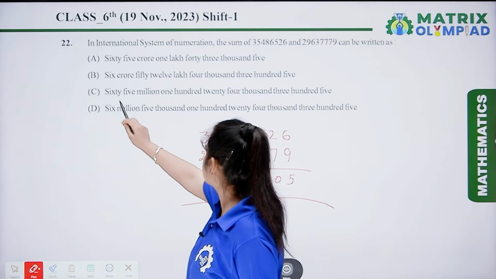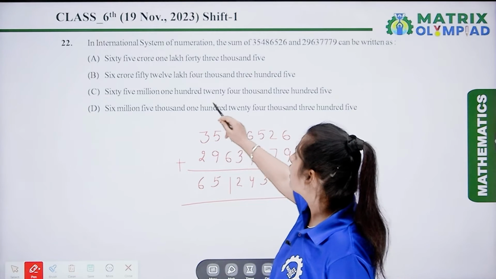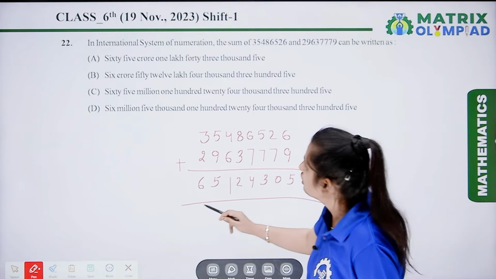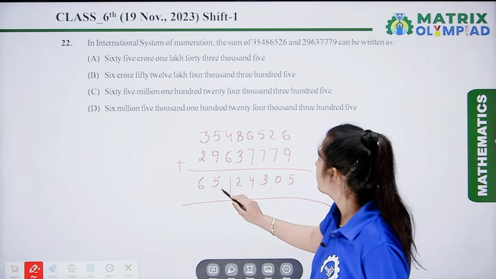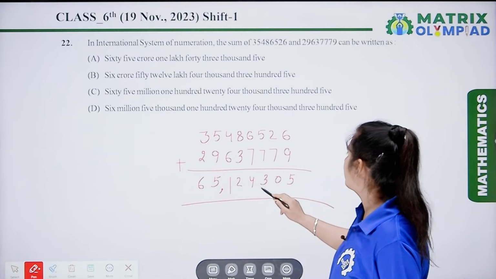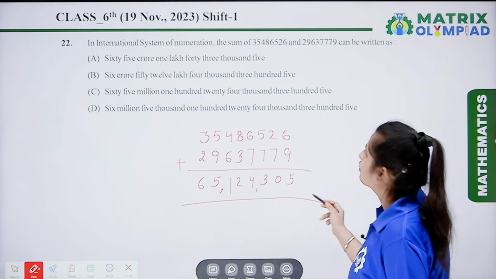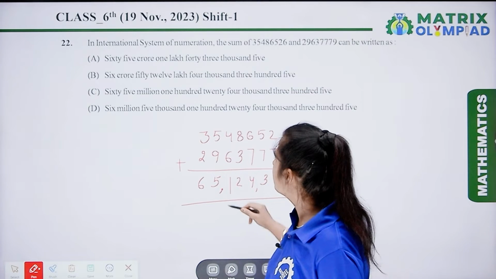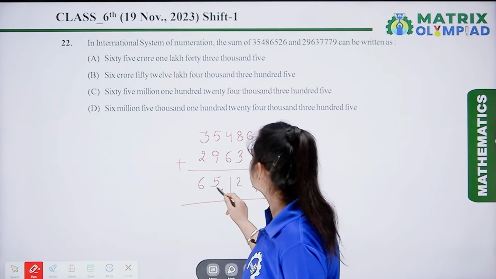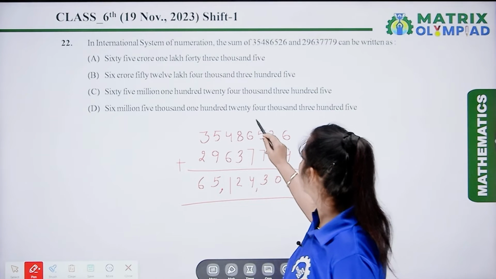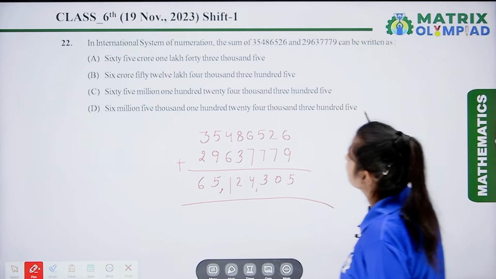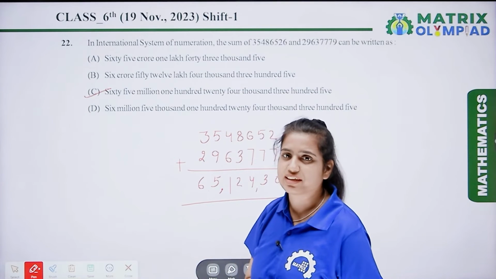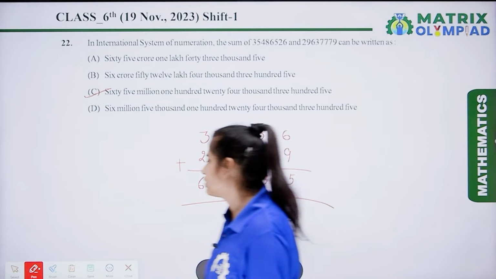The next one is 65,124,305, so here 65,124,305 is the correct answer. And the last one is 6,005,000. 6,05,124,305 is not correct. According to the question, option C is the correct answer. Now let's move on to the next question.